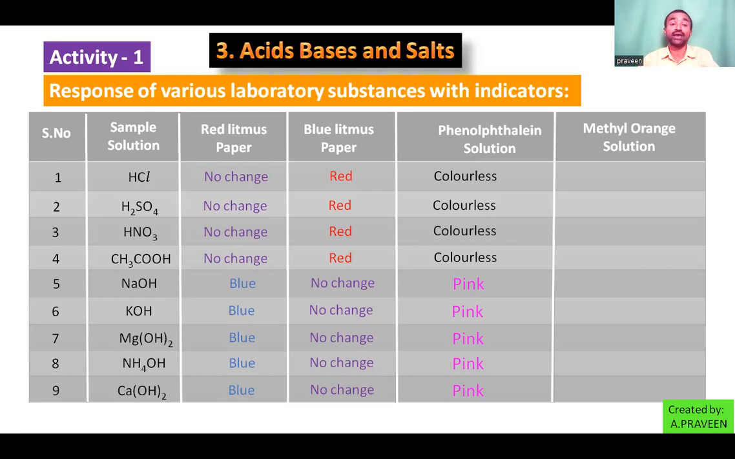Next, methyl orange in HCl changes to red. In sulfuric acid changes to red. In nitric acid changes to red. In acetic acid changes to red. Methyl orange turns red only in acidic medium. Next, in the bases, that is sodium hydroxide, potassium hydroxide, magnesium hydroxide, ammonium hydroxide, and calcium hydroxide, they change the methyl orange color into yellow. So yellow in bases. These are the observations.